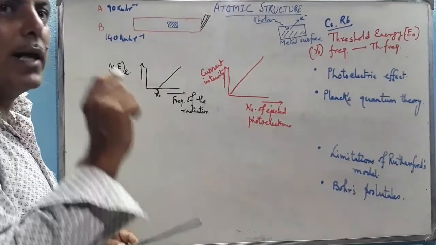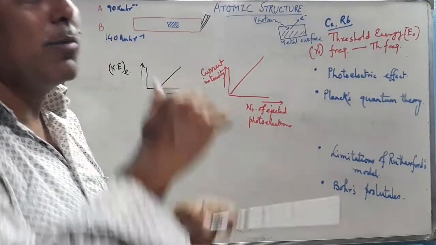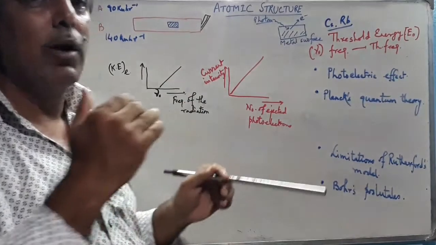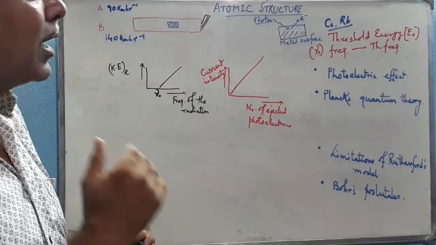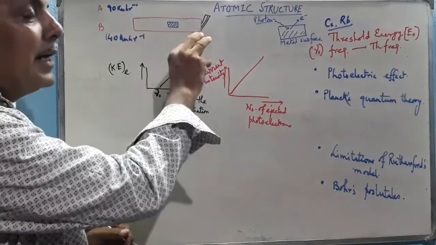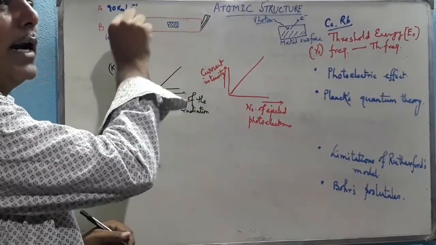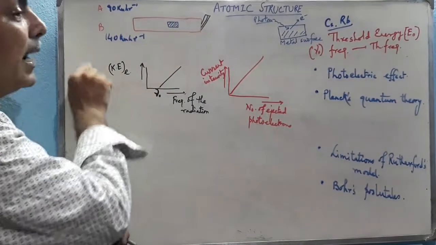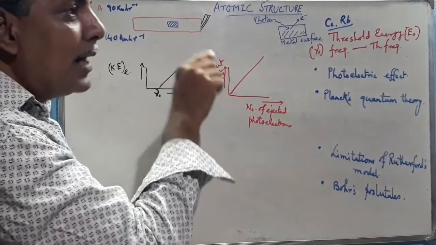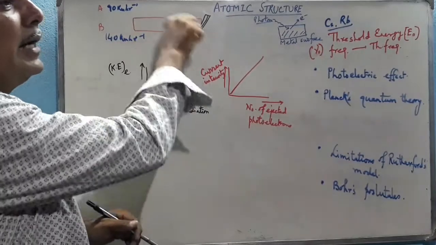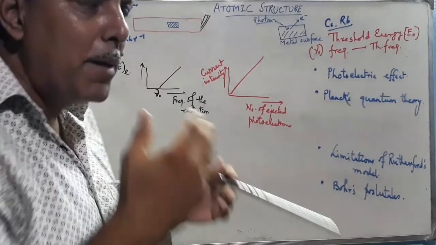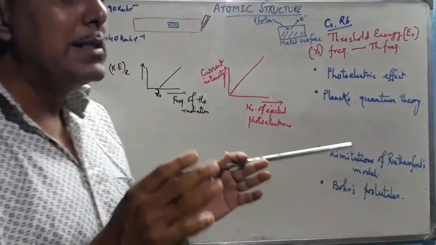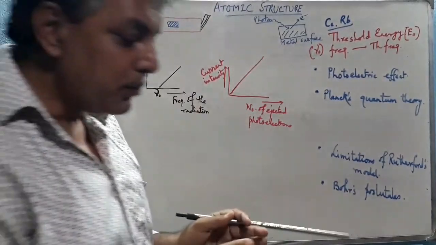So this is called the intensity. The number of balls that strike over a particular surface, the number of photons that strike over a particular surface, is called the intensity of that particular light. So light intensity doesn't depend on the kinetic energy of the ball, just like this. That's why the kinetic energy of that ball is not related with the intensity of the photon. Whatever may be the intensity, the intensity may be high, may be low.